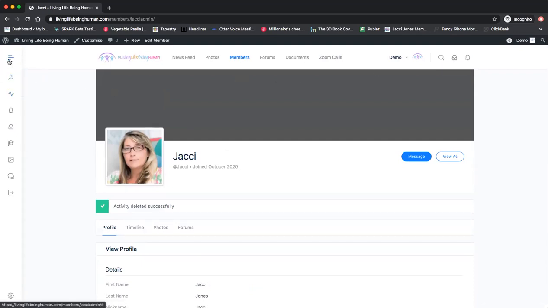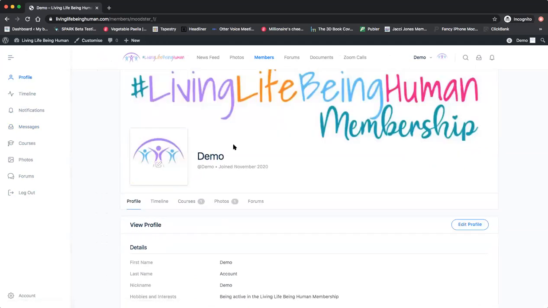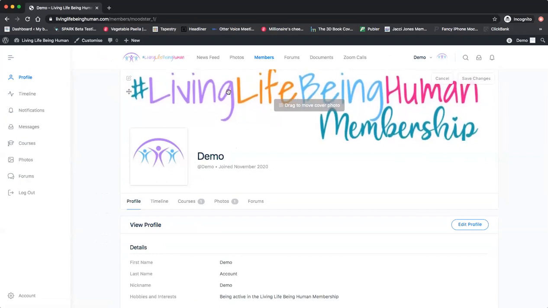Go to the left-hand side here. If you click on this icon here, the top left, it can open it out so you can read everything that's showing their profile. This is where you can edit your own profile. So if you click on the profile picture here, you can change your profile photo there, and the top line, the cover photo. You can reposition the cover photo there, or you can change the photo there, and then save changes.